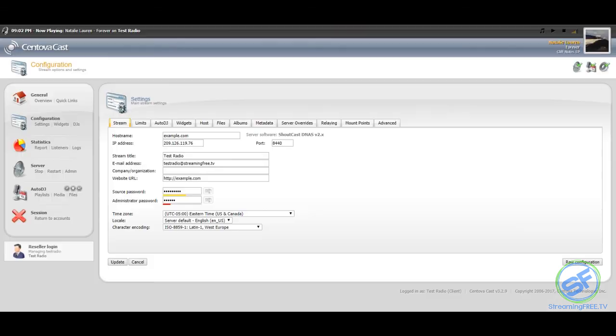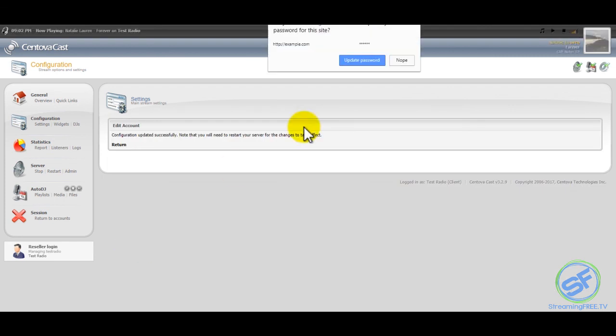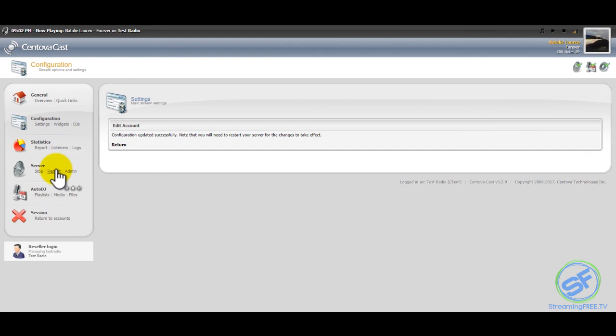Go back into your server. Go over to server overrides and see right here, public server determines whether the stream will appear in the public yellow page of services. Public server is set to never. Click on always. Click update. Now you may have to restart your server for that to take effect.